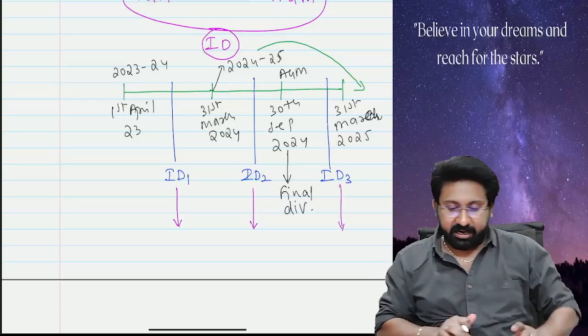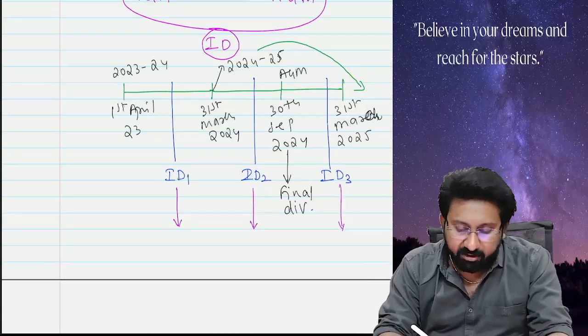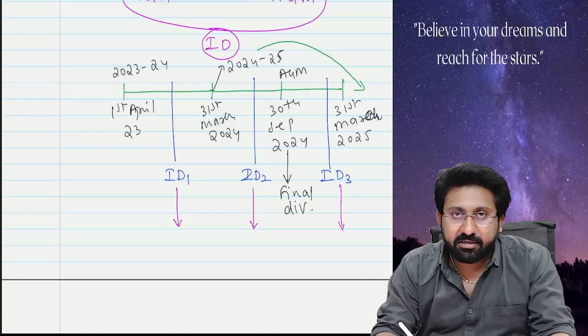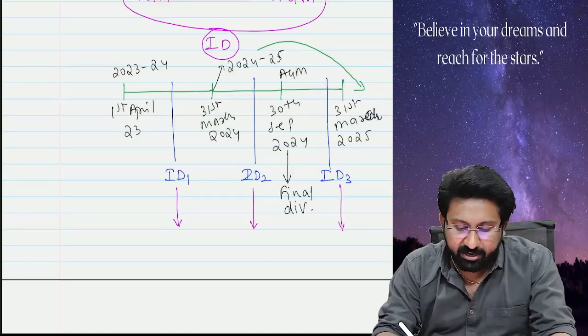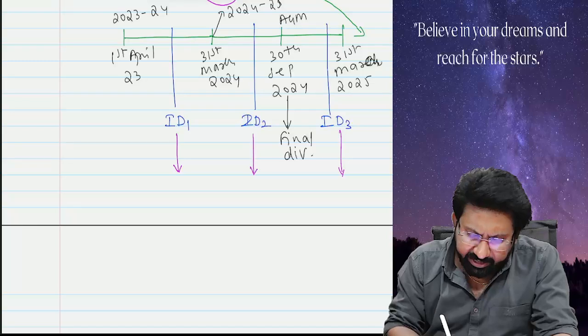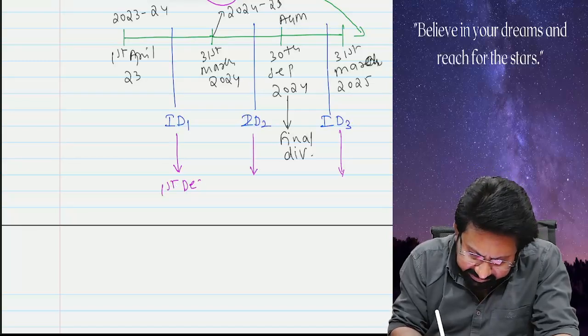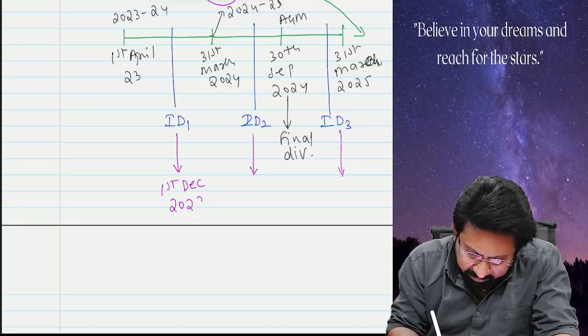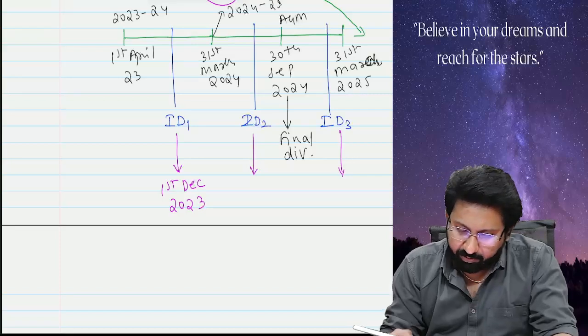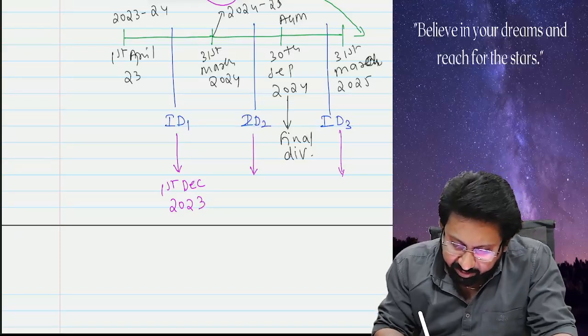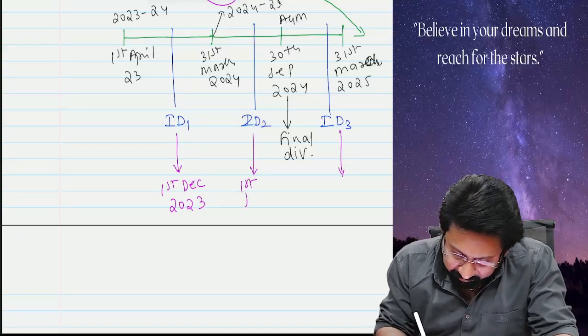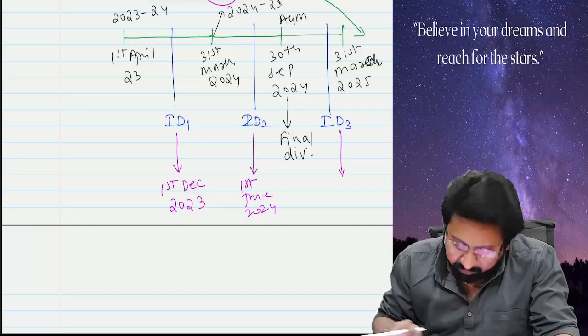Now understand. Somewhere in the middle of 1st April to 31st March, I declared a dividend. Let us say it is on 1st December 2023. I declared an interim dividend. Next, I declared an interim dividend on 1st June 2024.